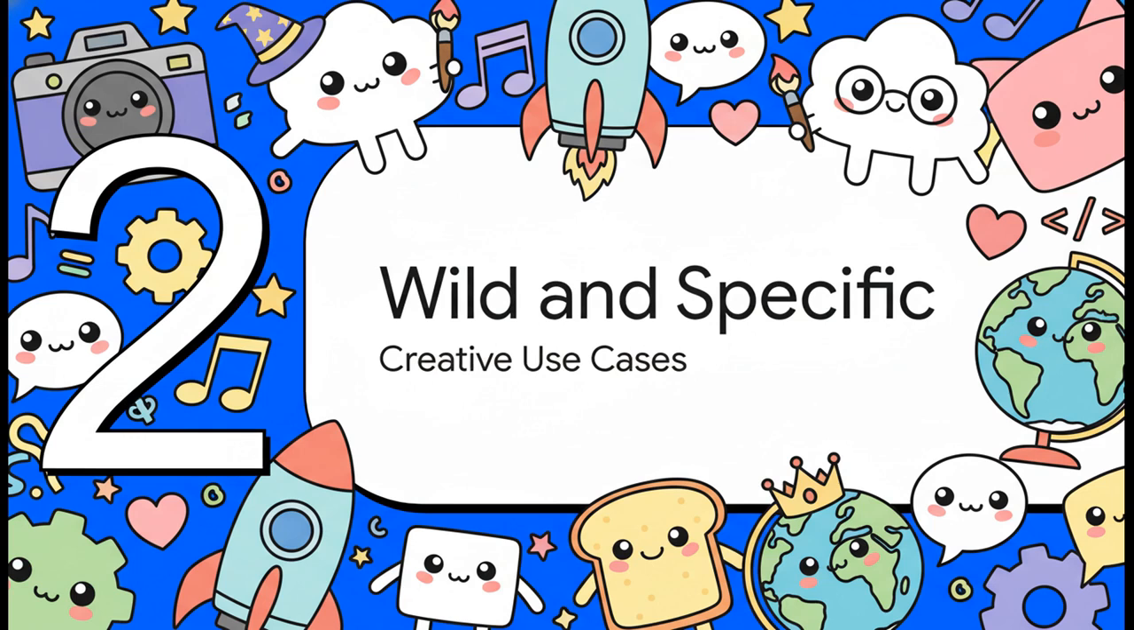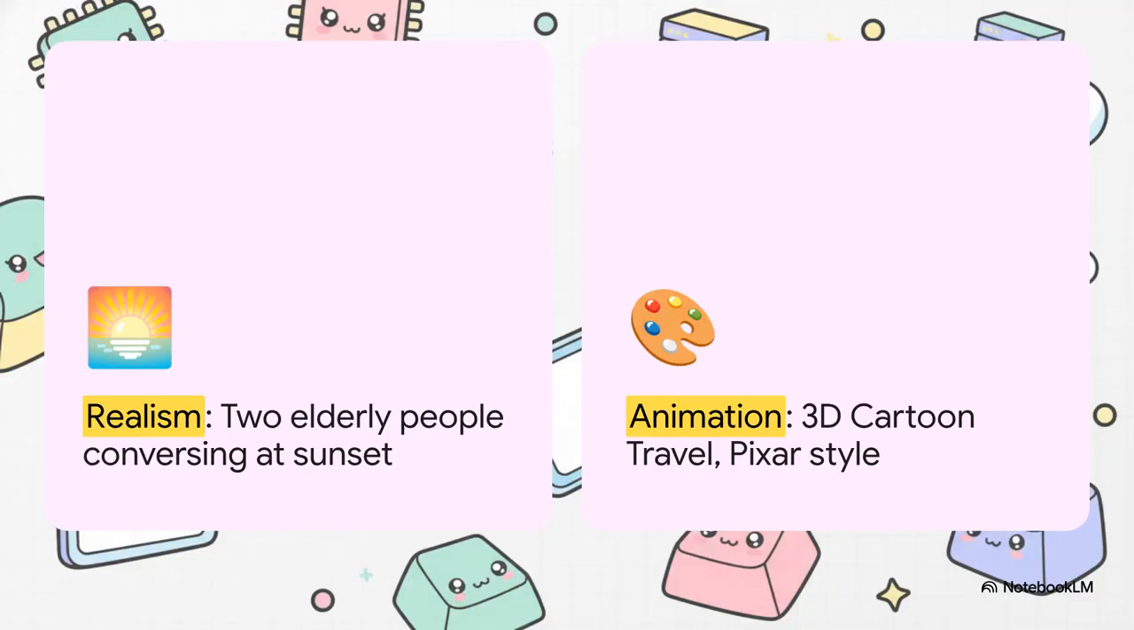Let's move to section 2, wild and specific creative use cases. This really builds a picture of true versatility by showing off the extreme ends of the visual spectrum. On one hand, you have highly grounded, mundane realism. Think prompts like 2 elderly people conversing at sunset, or the incredibly specific, slightly gritty vibe of door cam animals. But then, on the exact same platform, you can pivot entirely to highly stylized animation. We're talking generating a 3D cartoon travel video or a Pixar-style story. By putting these side by side, SJinn is telling creators, hey, you don't need to go find a separate model for photorealism and another one for animation. Their agent understands the nuance of both aesthetics perfectly.